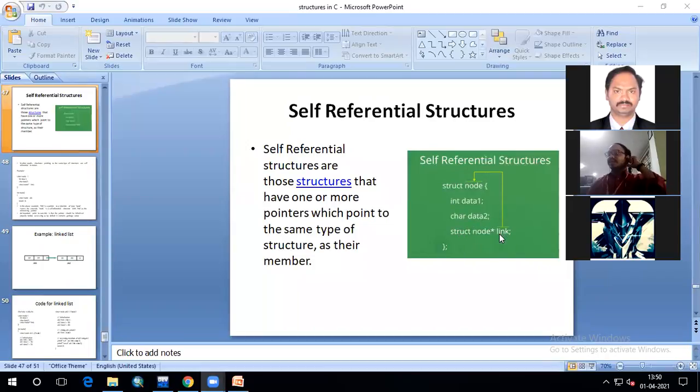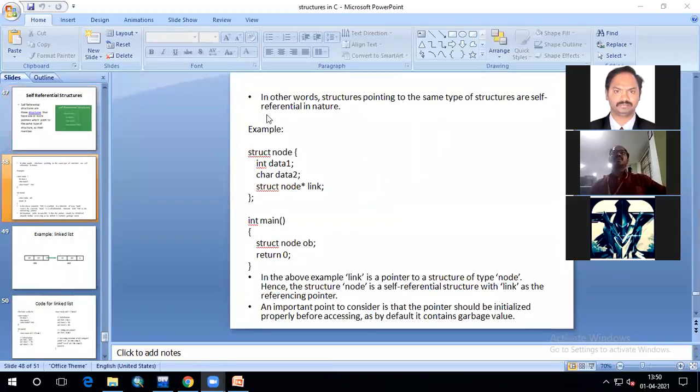So the type of the pointer which we declare as a member of a structure is the same as the structure in which we declare it as a member. Such structures are called self-referential structures. Let us see one example. Here I am declaring a node with three members, data 1, data 2, and a pointer called link. This pointer link is of type struct node, the same as the structure in which I have declared it. So this is called a self-referential structure.